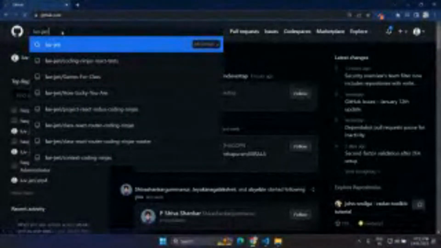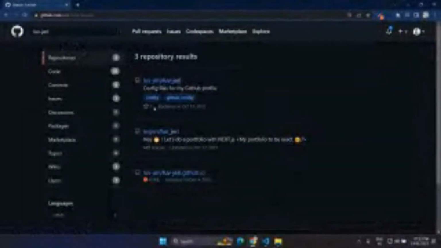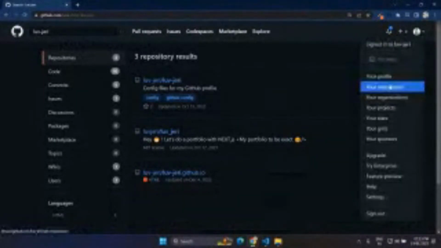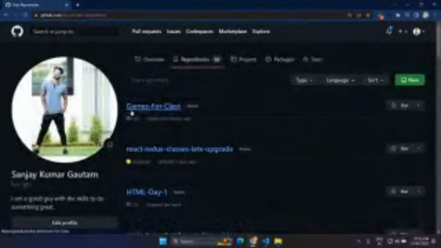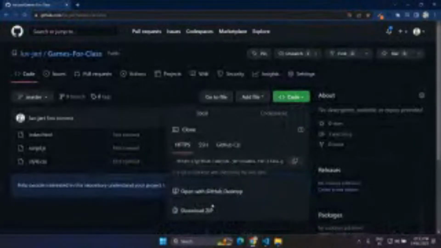Code, yeah, I have shared the code with you in the chat, or you can just find me on GitHub. Just go over to GitHub here, look for LUV-JERI and click enter, and you will find me at the very beginning. The first link you will get is mine, and you just need to go into my repo and you will get this game for class. So this first one, and just download the code from here.